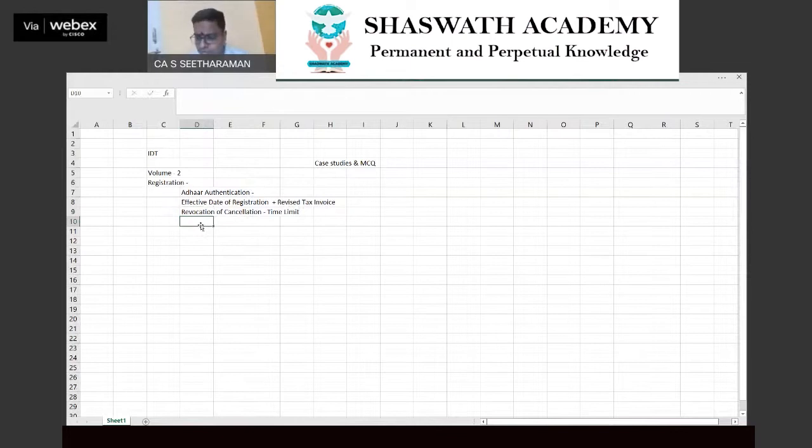And if my memory holds good, in the current RTP applicable for May 22 examination, question number 8 deals with the same area. It goes on to highlight, yes, it is an important area, being an amended one also. So revocation of cancellation and time limit thereon, a very, very important area, and that is the priority area. So registration full chapter you will see, but these 3 topics attach more value, practice more problems there.